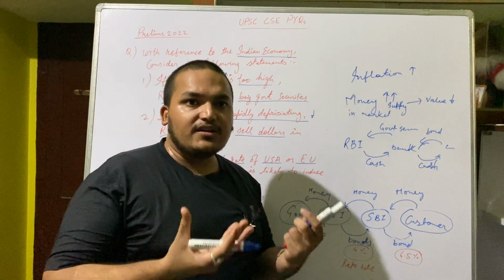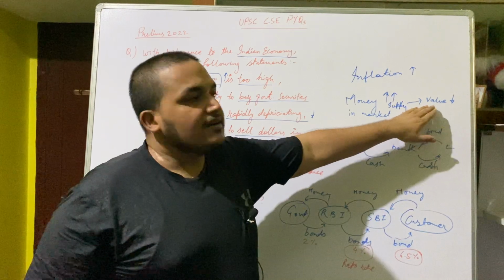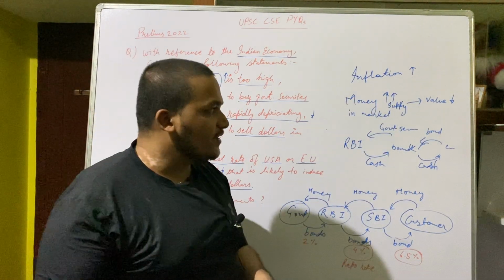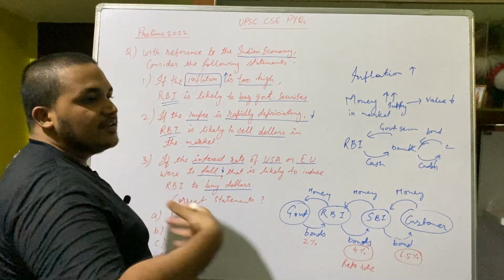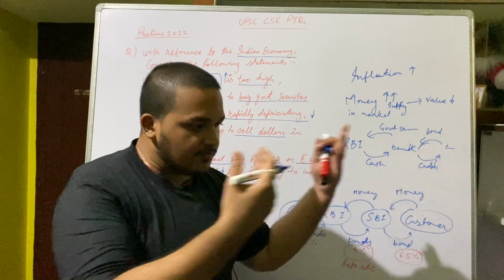So to control the inflation, what happens? We have to increase the value of the currency. We have to decrease the supply of money in the market. Then what does the government do? The government will say, I will sell the bonds, give the money back.